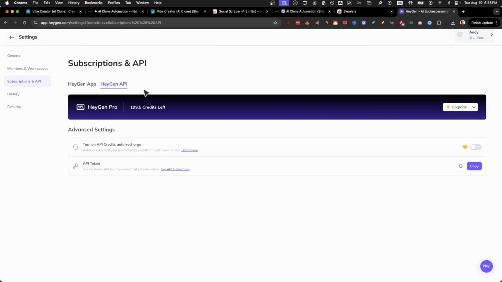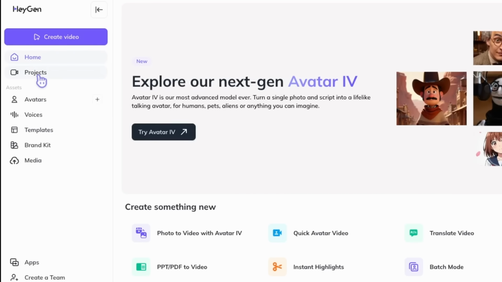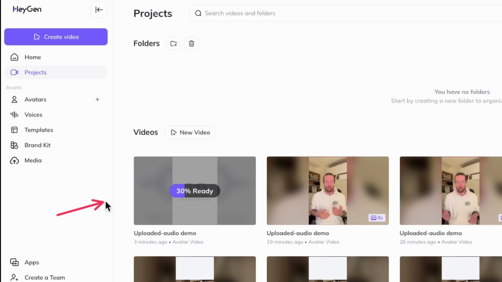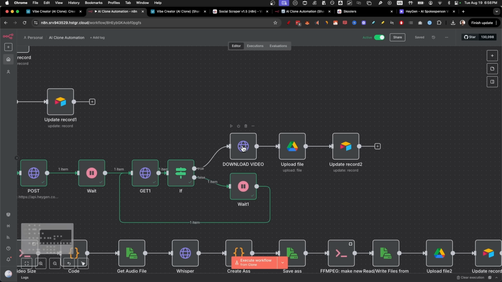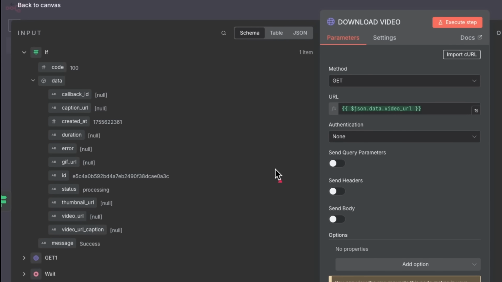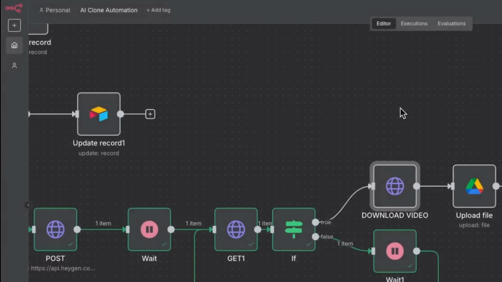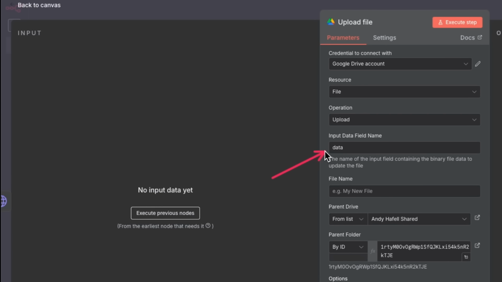You can always go to HeyGen, go into the projects folder here and see how far it actually has come. However, the rest of the sequence is very easy to understand. It's basically we get with HTTP the JSON data video URL that we get from the GET response. We don't need any authentication here. Then we upload the file with binary data. As you can see, upload the binary data, that the name of the file is going to be called data right here. And we have a parent folder here in Google Drive.